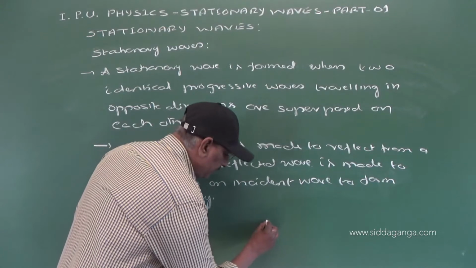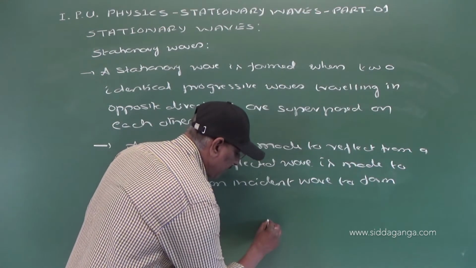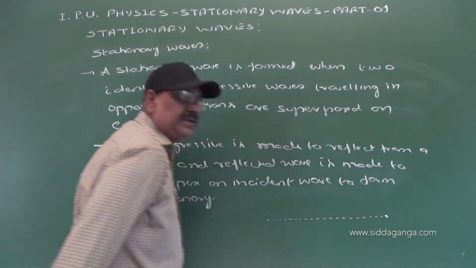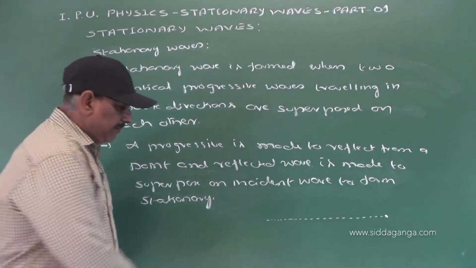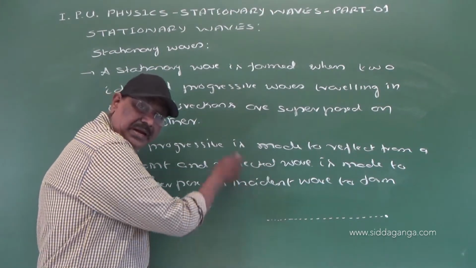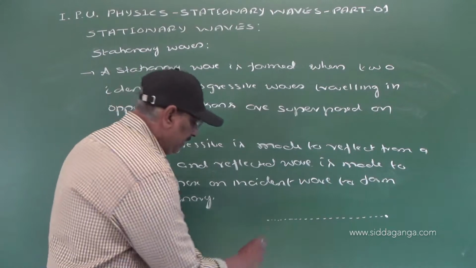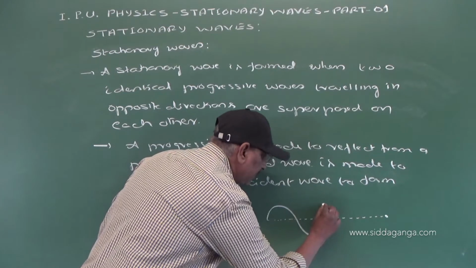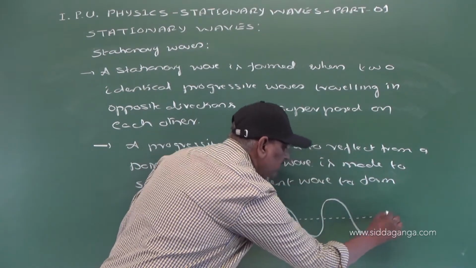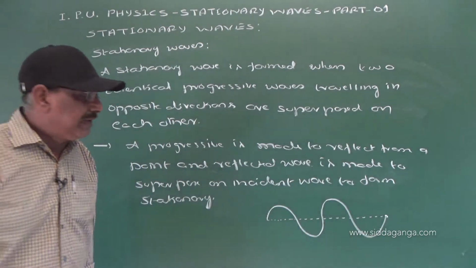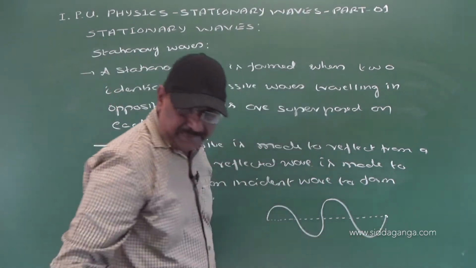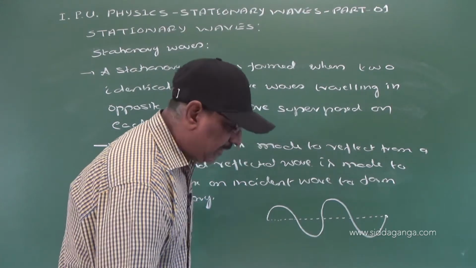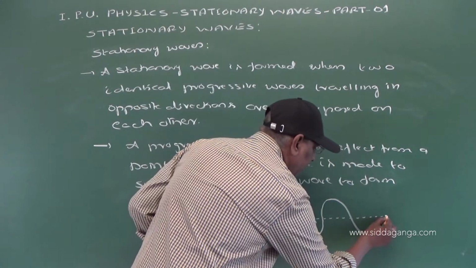Suppose we have a stretched string fixed at a point. When we move it in an up and down direction, a transverse wave is set up, and it travels along the length of the string. At the fixed point it gets reflected, and the reflected wave is superposed on the incident wave.